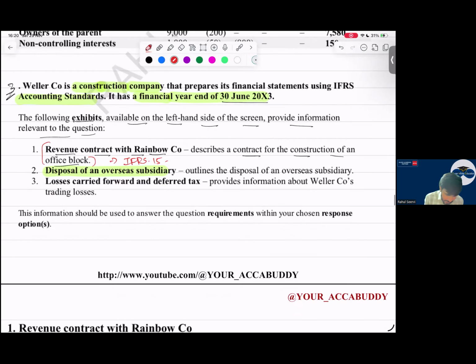Then the loss carry forward. Losses can be carried forward, and deferred tax, which is IAS 12. As I mentioned, this question we have done a lot of times. It has been tested many times, as well as when we have discussed the past papers. We have seen this topic: losses carry forward and deferred tax.